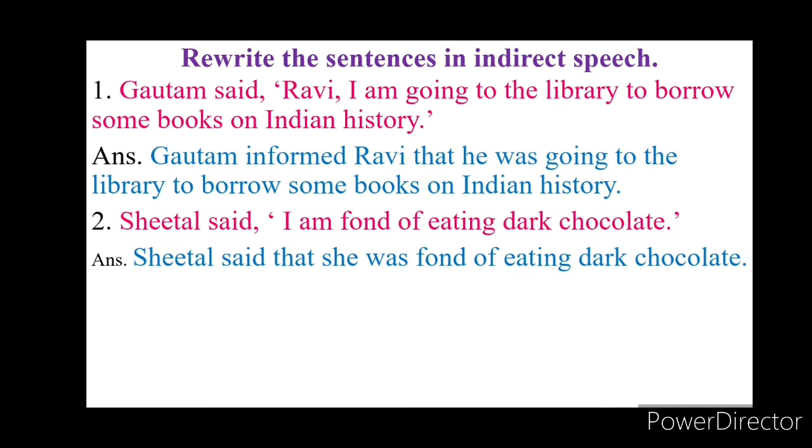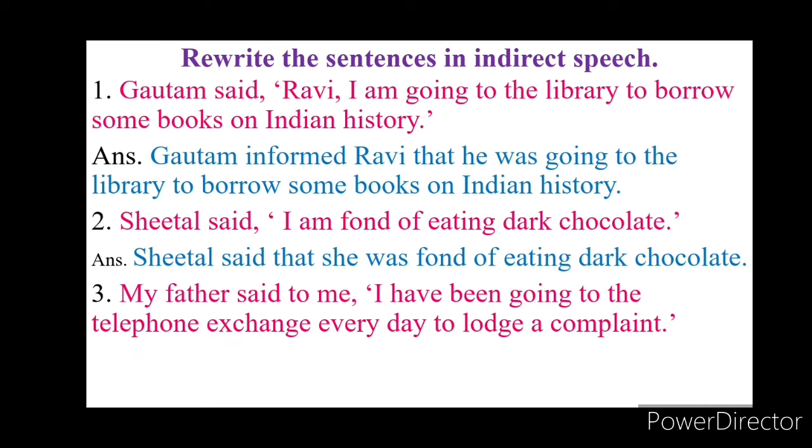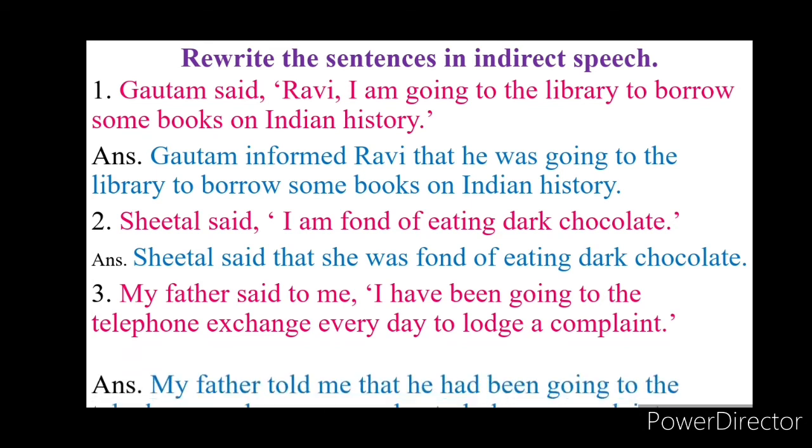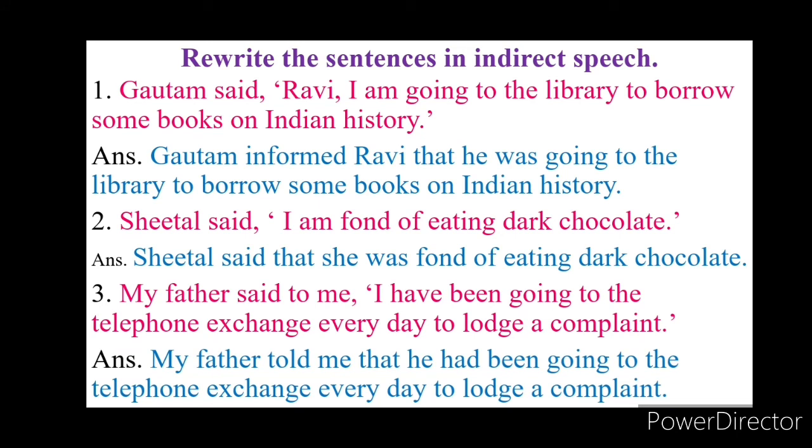Sheetal said that she was fond of eating dark chocolate. Third: My father said to me, "I have been going to the telephone exchange every day to lodge a complaint." My father told me that he had been going to the telephone exchange every day to lodge a complaint.